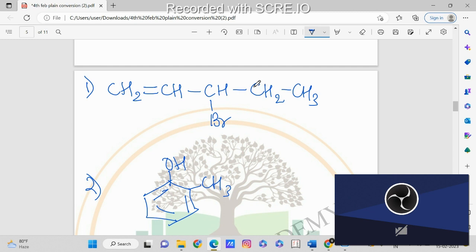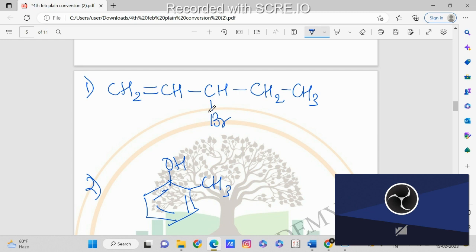And next, what we have to see? We have to see the substituents which are attached to the chain. Since the carbon chain is a straight chain, which are the substituents that are attached to it? Only one, bromine, that is Br. Br is attached to the straight chain, to the middle carbon. Okay, now the next thing that you have to do is the numbering.